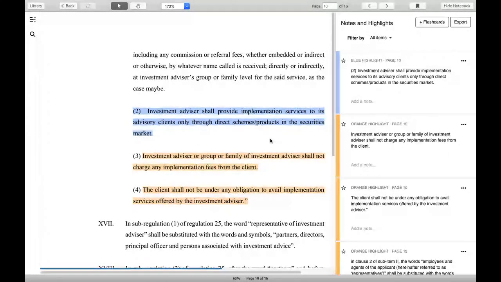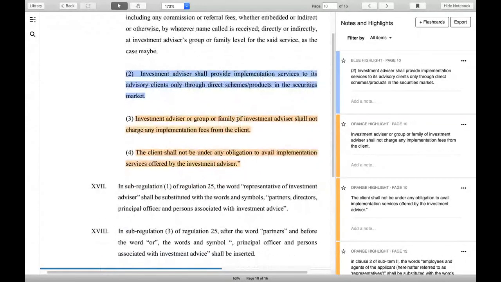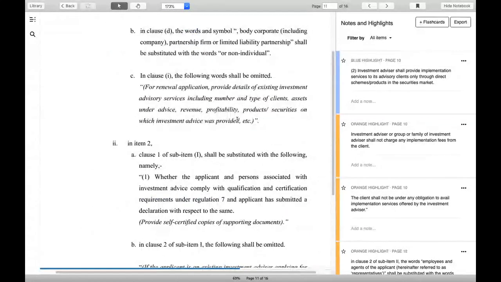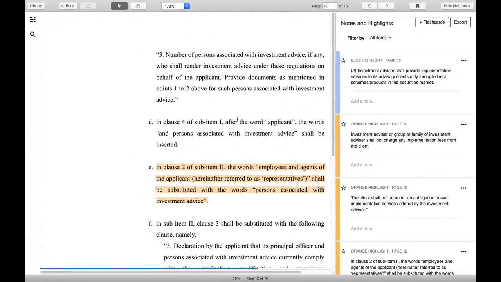Why will a person come to you for a higher commission or higher charges if he is getting the same service which SEBI has allowed? SEBI has said that if you are an investment advisor, you charge fees for the services and then you can sell direct plans under your code. No need to send anyone, only direct plans. So most of the IAs will do that, and why will they send a customer to an MFD? I really don't know. But anyway, these are the scenarios which will develop. I hope you are very clear about all these things which I just explained.